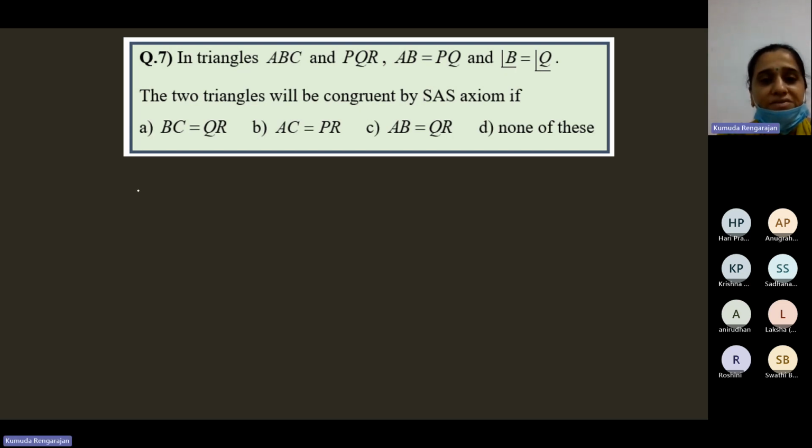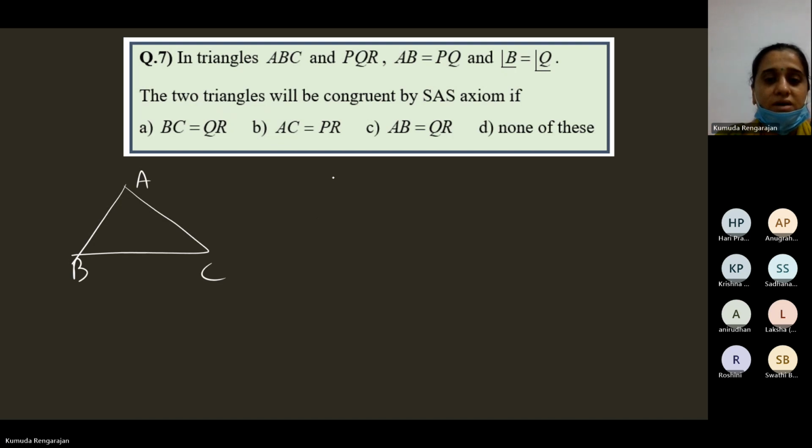In triangles ABC and PQR, they should be of the same size almost.